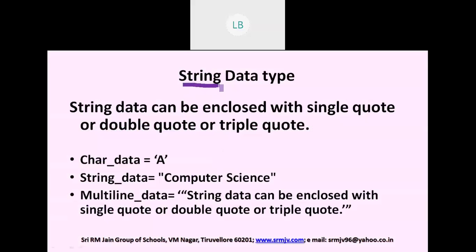The next one, string data type. String can be enclosed within single quote or double quote or triple quote. You can see example here, A within single quote. This is character literal actually. Set of characters within double quotes. It is another type. If you want to have multi-line data like this, that should be enclosed within triple quotes.